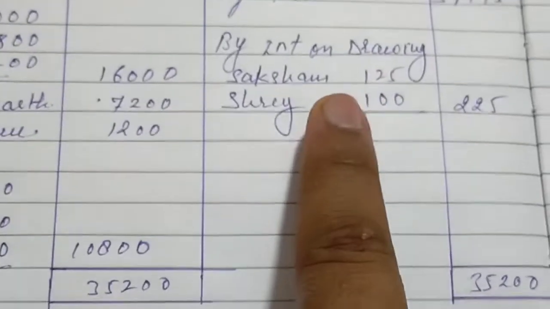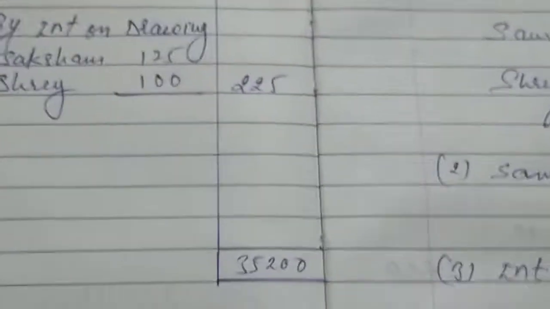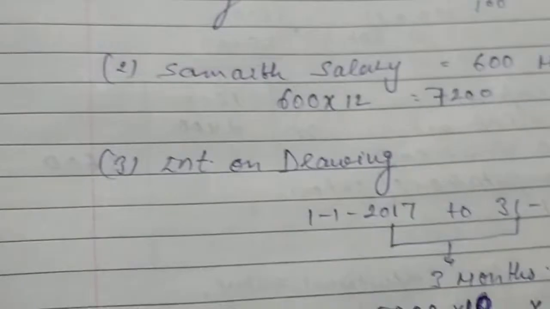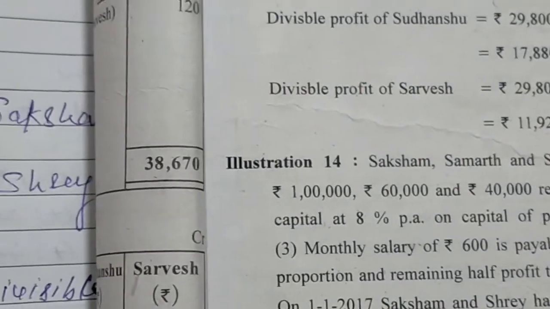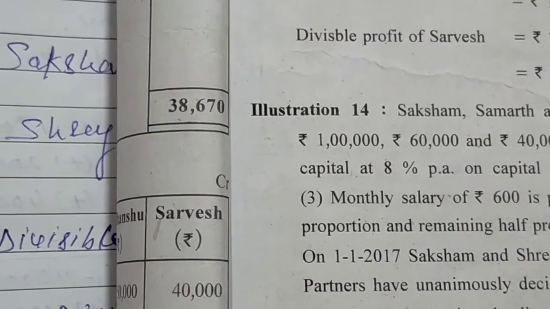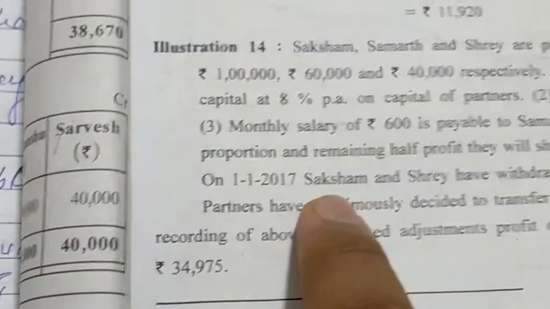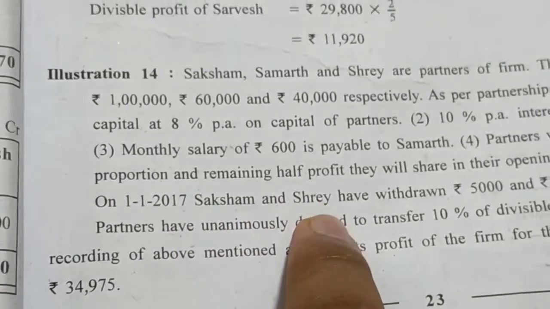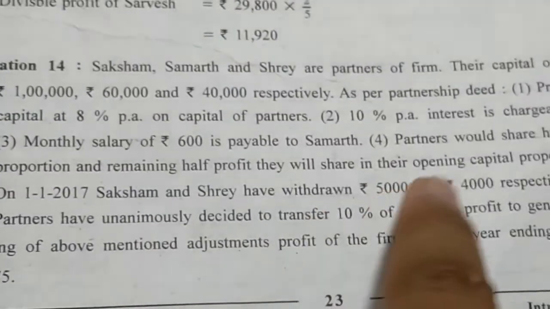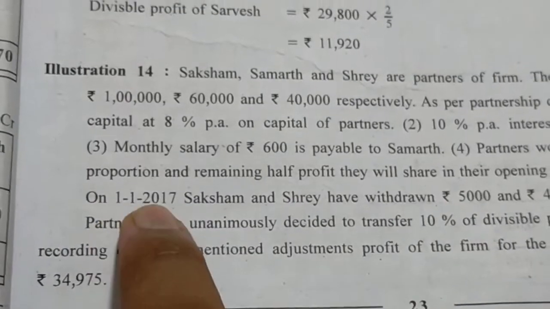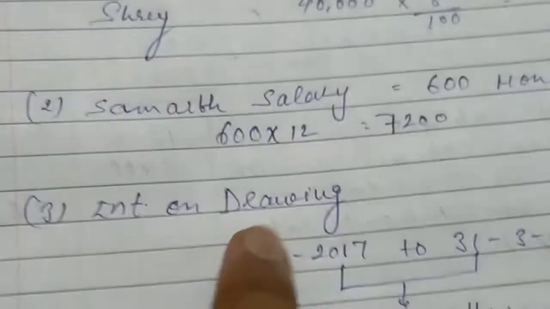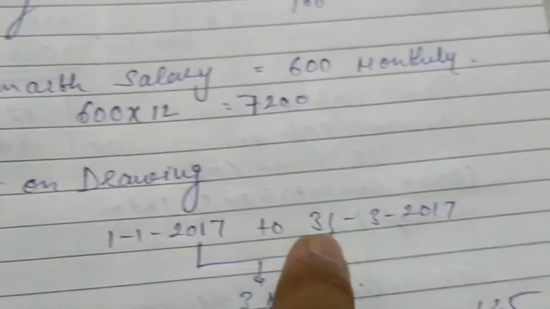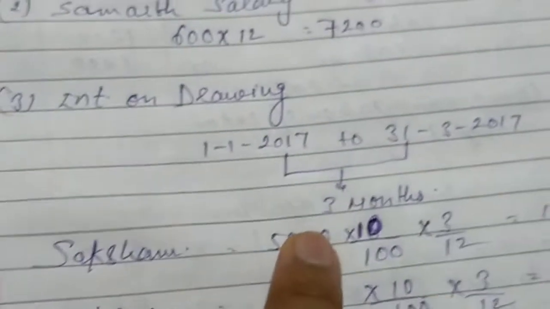Now interest on drawing. Just you can see in the question, 10% interest on drawing. On 1/1/2017, Saksham and Shreya have withdrawn 5,000 and 4,000. From 1/1/2017 to 31st 3/2017, it will become 3 months.